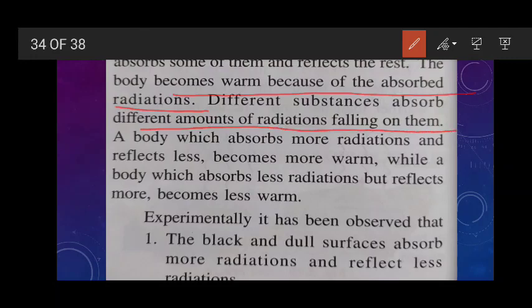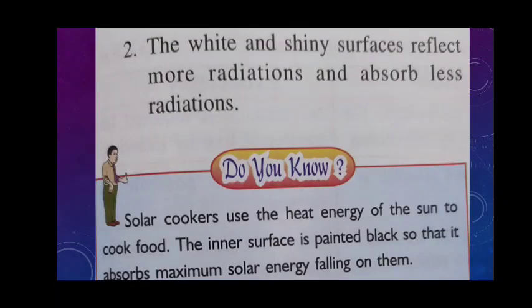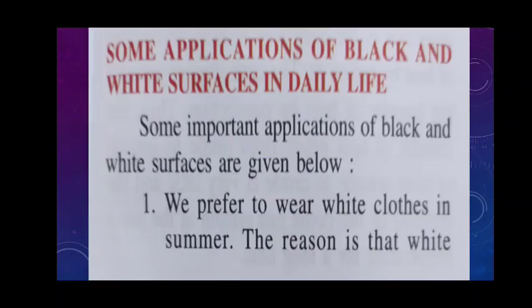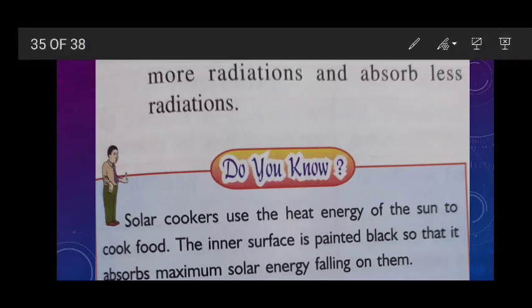Experimentally it has been observed that black and dull surfaces absorb more radiation and reflect less radiation. Second, the white and shiny surface. Clear? The white and shiny surface reflects more radiation and absorbs less radiation.